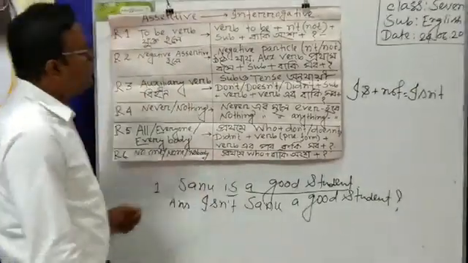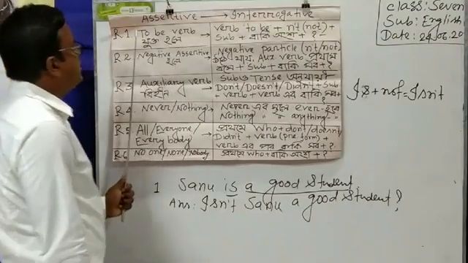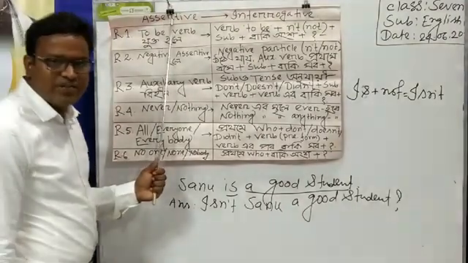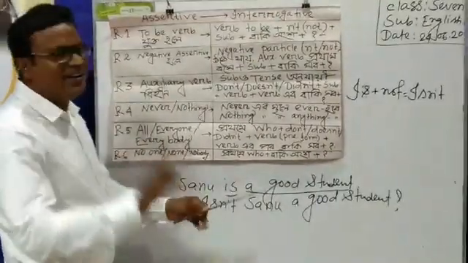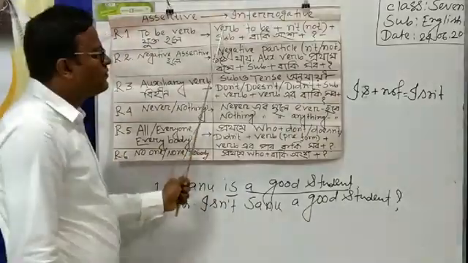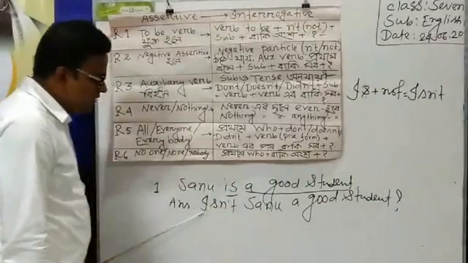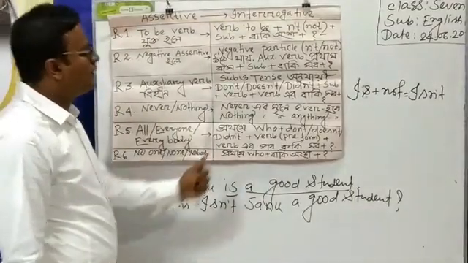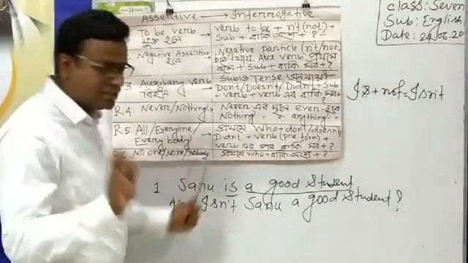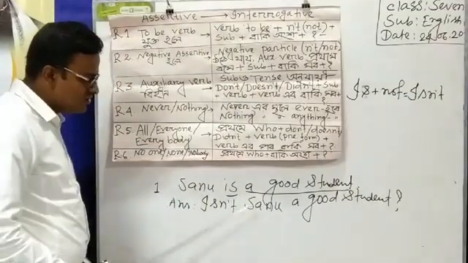That's why, student, follow the chart. If there is a to be verb in assertive sentence, then in interrogative sentence at first I have to write the to be verb, and then n't, that is isn't, and then I have to write subject, and the subject in this sentence is Shanu.